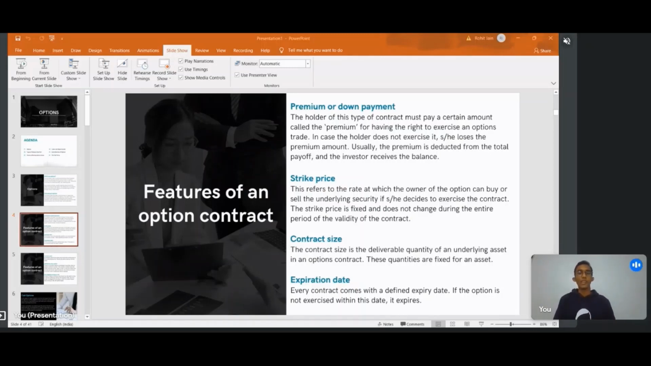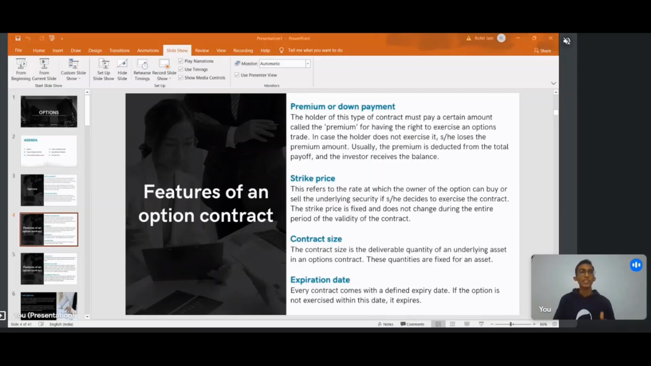Third is the contract size. For options, we can't purchase just one option or just one share. We have to purchase a lot. The minimum amount of shares we have to purchase in options is 100 shares. In the case of Reliance, we have to purchase around 150 or 200 shares. So that is the contract size.